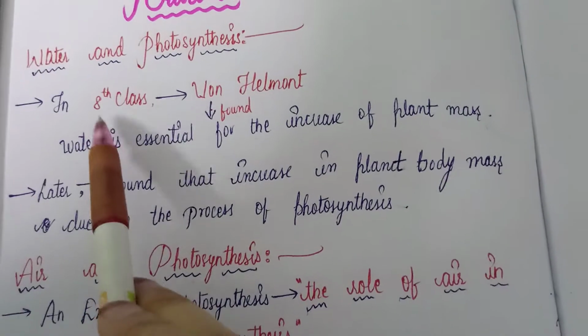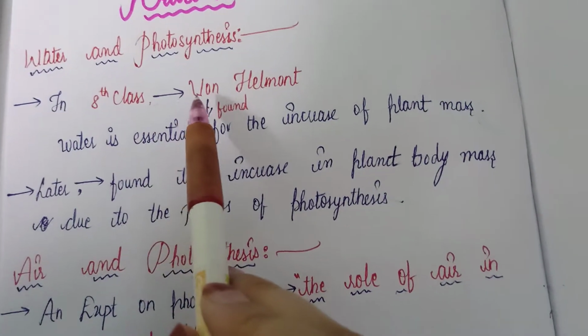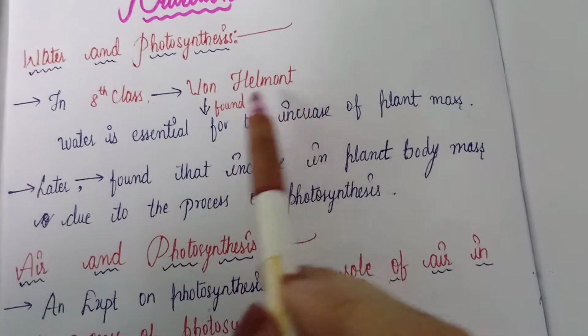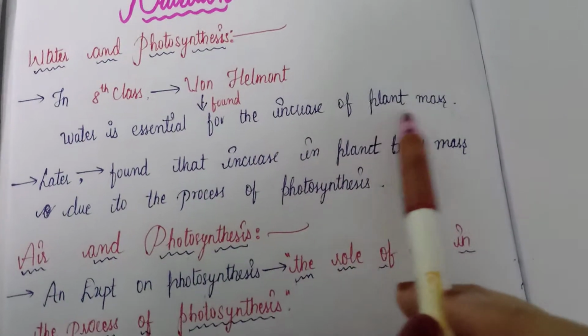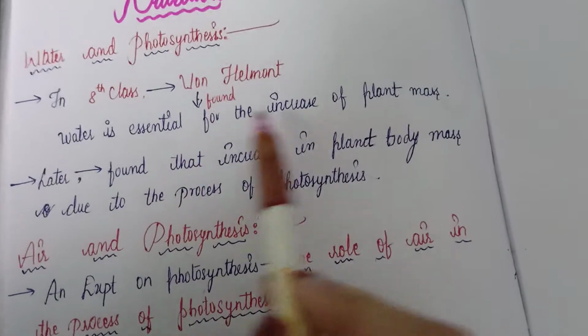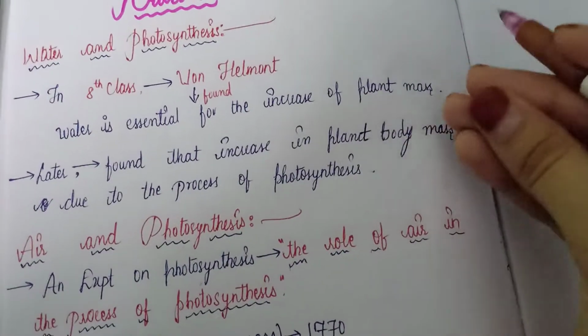In class 8, we have already studied that Van Helmont found out water is essential for the increase of plant mass, which means water is very essential for the growth of plants.